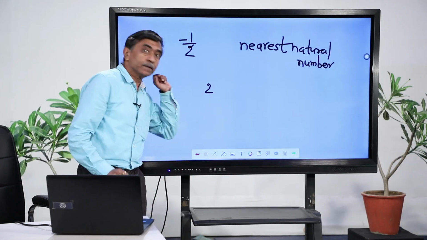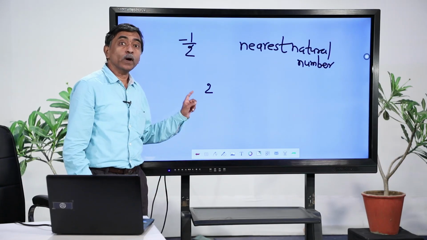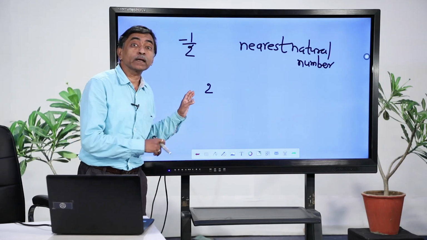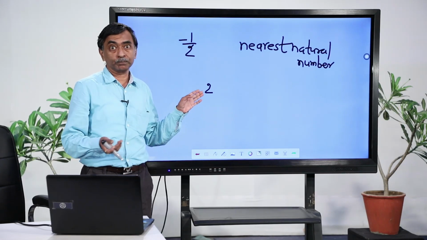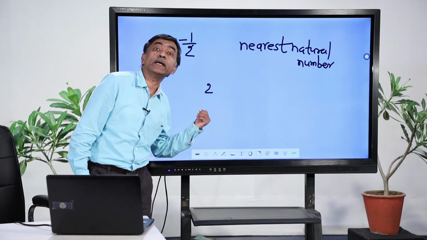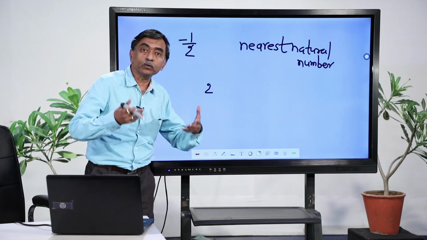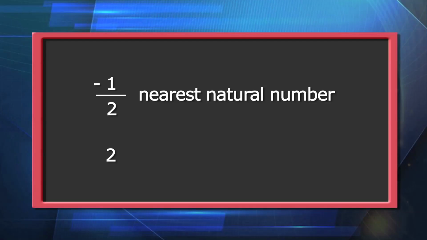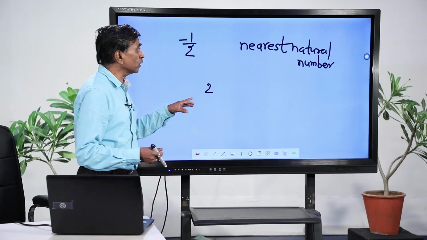Number 2 I can call a natural number. Number 2 I can call a non-zero whole number. Number 2 I can call a positive integer. Number 2 I can call a positive rational number with denominator 1. So, we should be able to speak about that particular concept in different ways, and then you are able to relate the numbers to each other, and this is what is important.